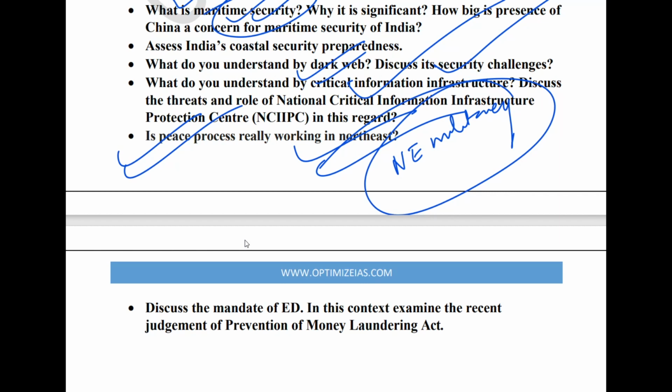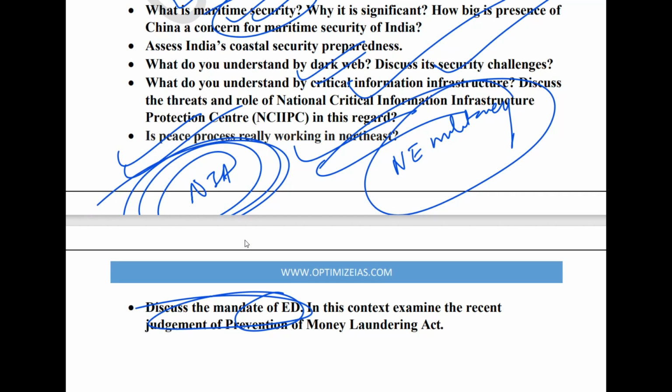Last but not the least is the mandate of ED. A general question on money laundering might not come because it came just last year, but since the Supreme Court judgment on the anti-money laundering law has come, you should go through the relevant provisions of the anti-money laundering law also. They might ask the mandate of it, but as far as security forces are concerned, NIA is most important this year. What is the mandate of NIA? They can ask the mandate of NIA this year. This is a very important topic this year.